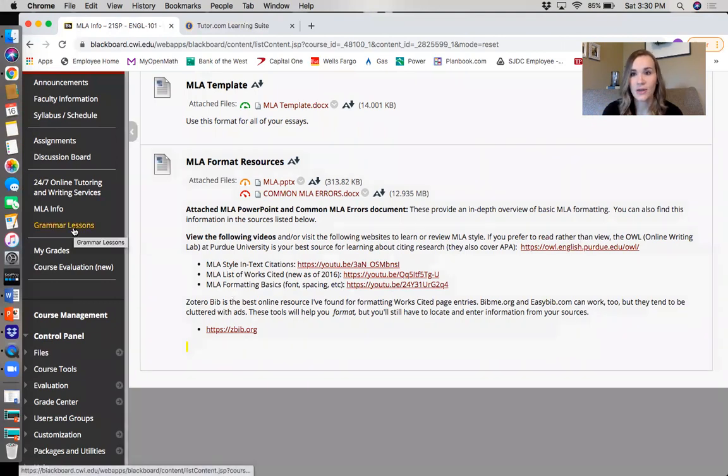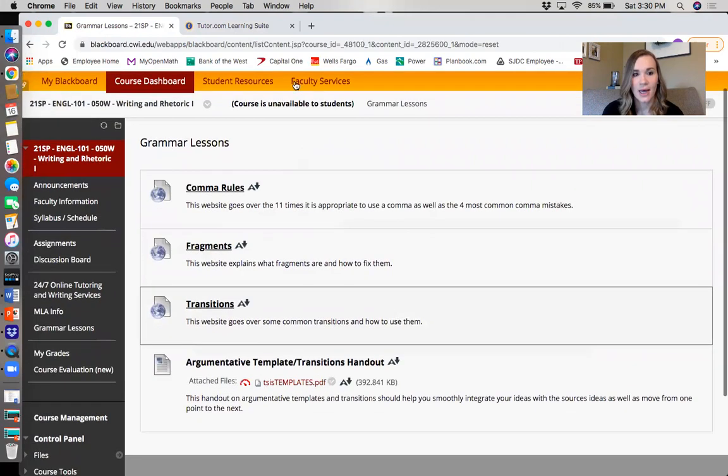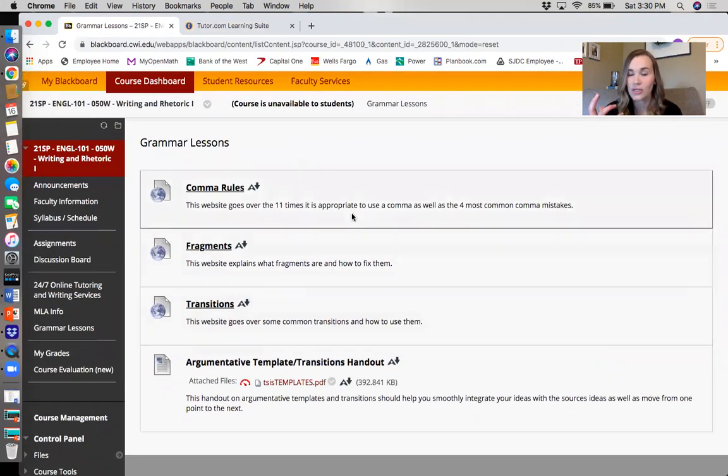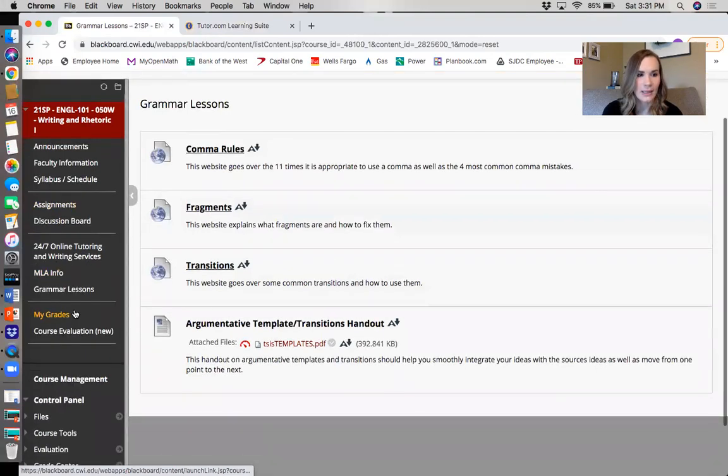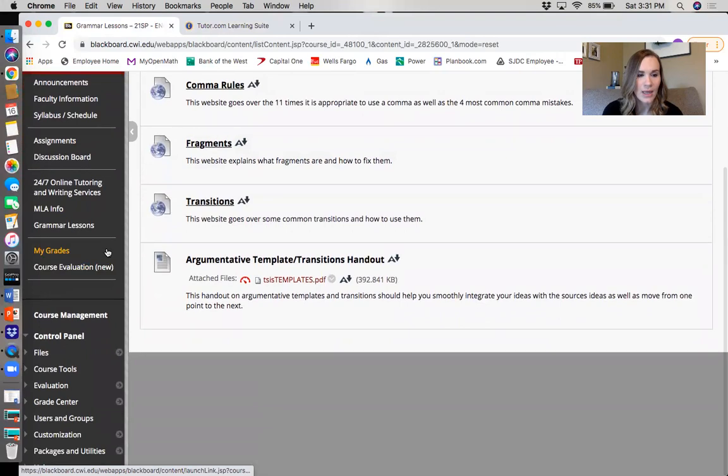I also have a tab here called Grammar Lessons. This just goes over some common errors that I typically see in writing. So if you ever get feedback from me and I say, hey, watch out for those fragments, you might want to go here, click on the link. It'll take you to a website that tells you what fragments are and how to fix them, right? So if I see any other common errors, I'll usually add them here, and I'll let you guys know if I add any lessons there.